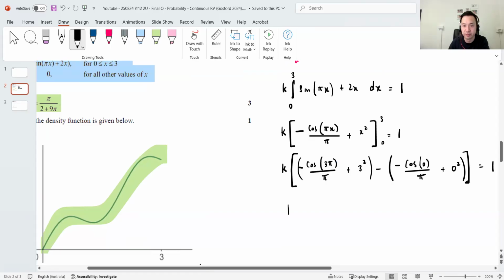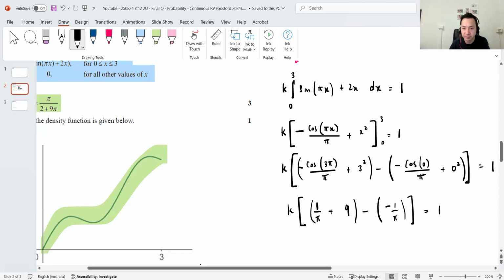Okay, so let me clean this up. Cos 3 pi is the same as cos pi, and cos pi is -1. So that's 1 on pi plus 9, minus, and cos 0 is 1, so minus minus 1 on pi plus 0, which is plus 1 on pi.